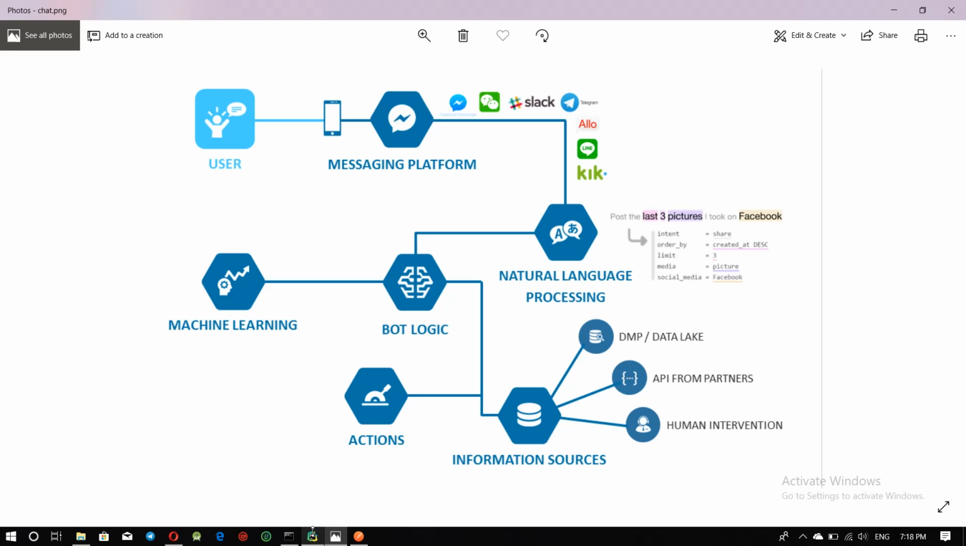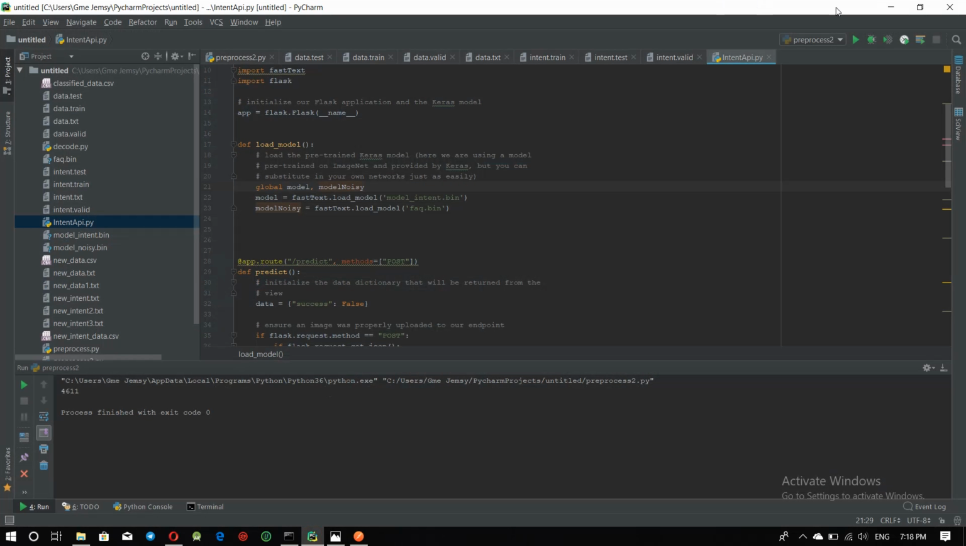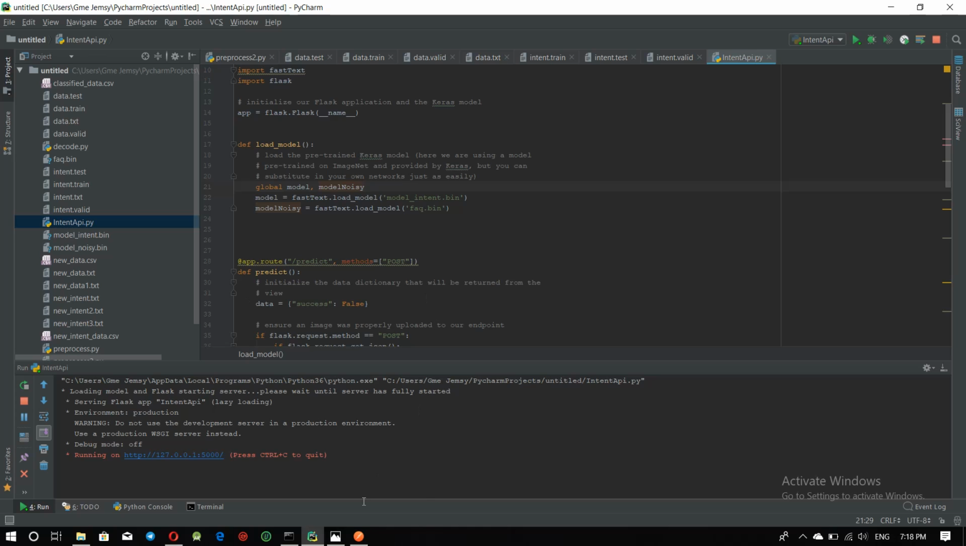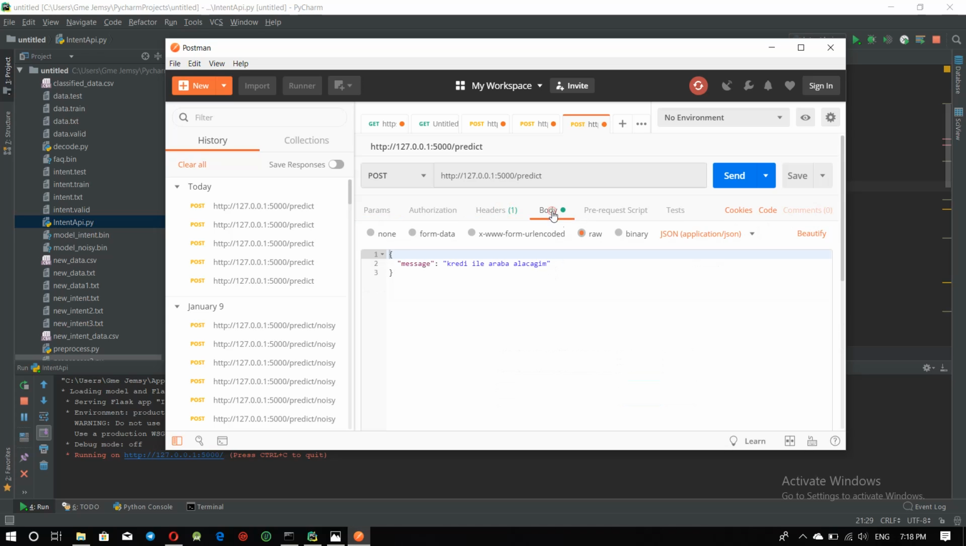So in our project, we had two types of data for intent classification. We had frequently asked questions, and we had test data which contains 10 labels. So we're going to show you in action how our project works. We had a server which contains the model, and we're going to send the request using Postman. In our body, it contains a message with the text which is to be classified.